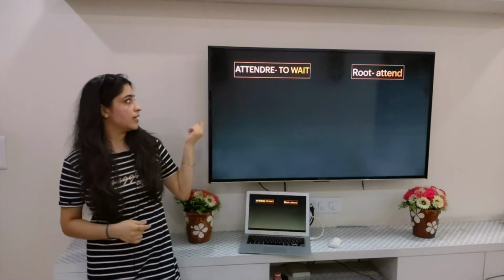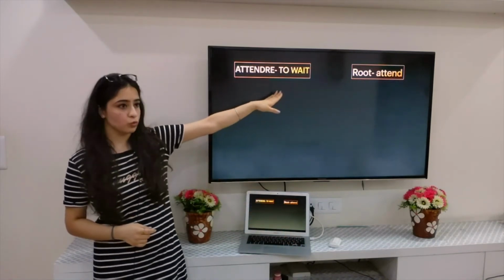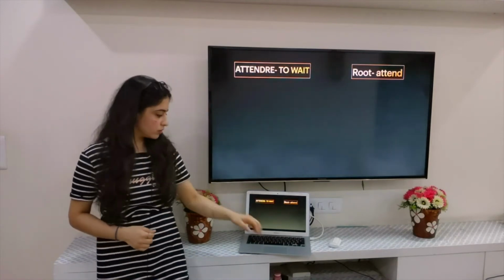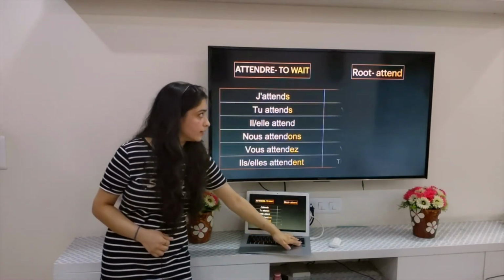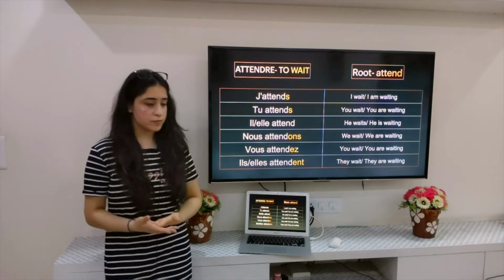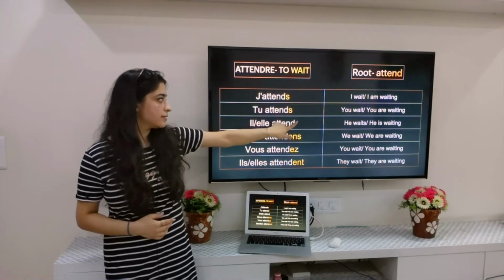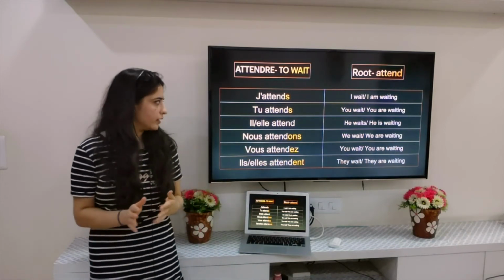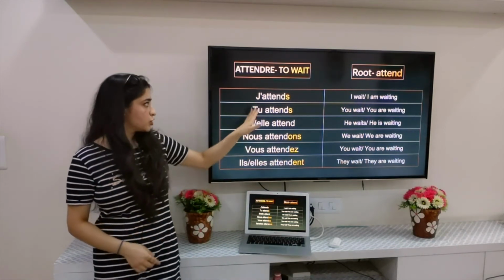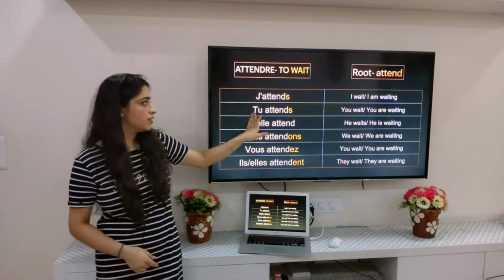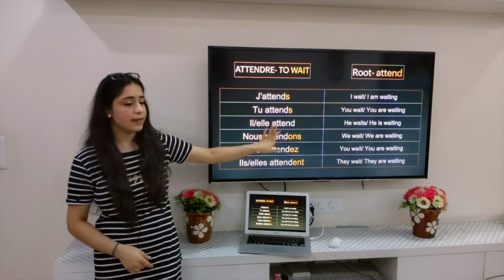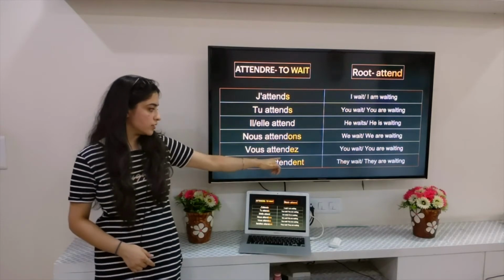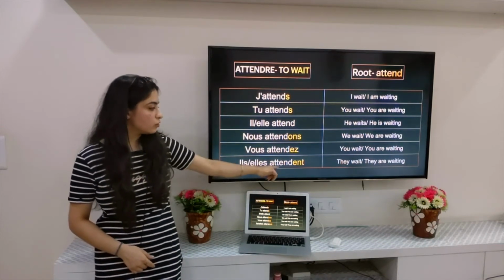Now, the last one is attendre, which means to wait. Again, remove the RE ending. You get your root, attend. Let's look at the endings with the RE verbs. With the RE verbs, the endings are S, S, no ending, ONS, EZ, ENT. Again, simple endings. Looking at the pronunciation: j'attends, tu attends, il attend, nous attendons, vous attendez, and ils attendent, elles attendent.